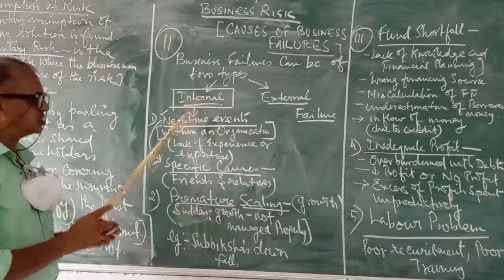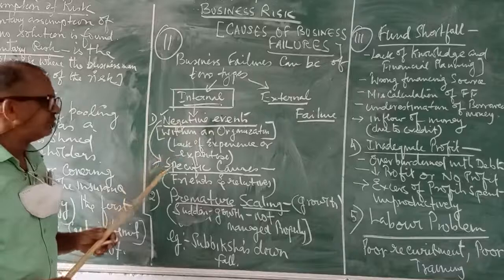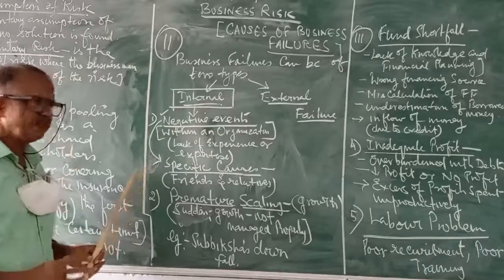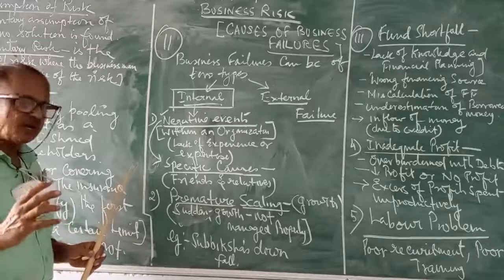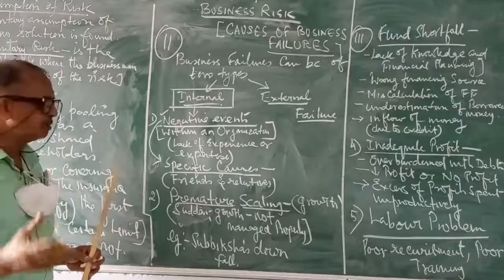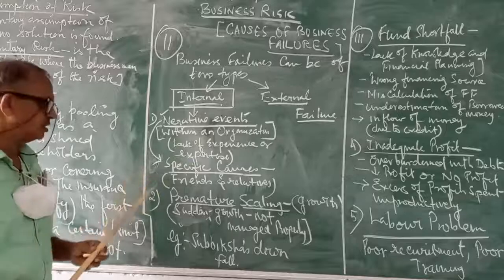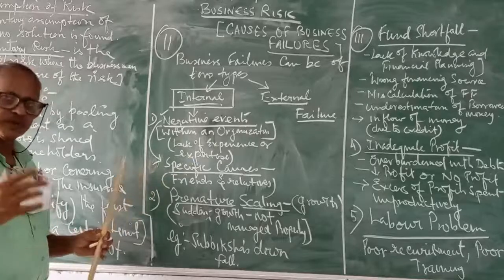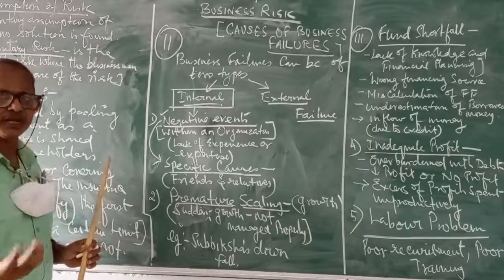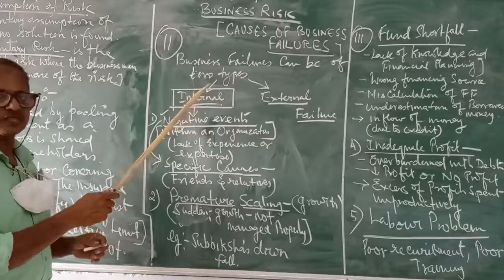Now, internal causes include negative events. What are negative events? Negative events means an organization run by an inexperienced person, then negative events set in the organization. A person who runs the organization should be an experienced person and should be an expert in running an organization. If not, then the organization faces failure.